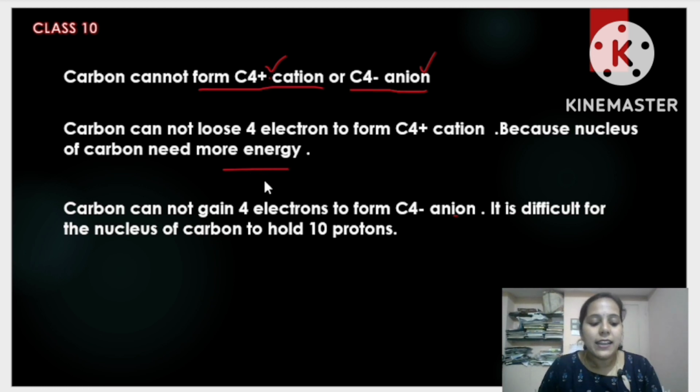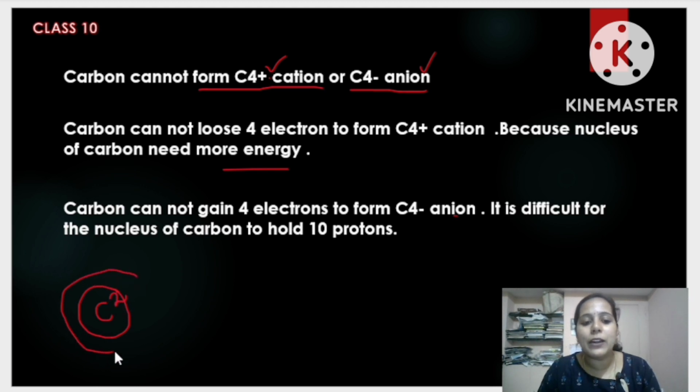What does this mean? See, if you look at carbon, you know, just now I told you. On the first shell of carbon there are 2 electrons. Okay, and on the second shell of carbon how many electrons are there? There are 4 electrons. So carbon can neither lose these 4 electrons nor gain them. It is not possible. Why is it not possible? I'll tell you. But before that, let me tell you about a term called noble gas configuration or octet configuration. I have to tell you about this.